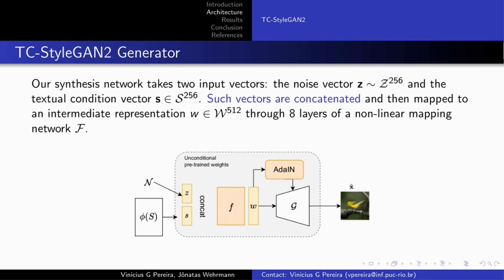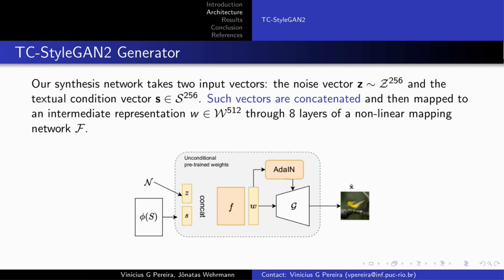Our synthesis network takes two input vectors, the noise Z and the text conditional vector S. Such vectors are concatenated and then mapped to an intermediate representation W through 8 layers of a nonlinear mapping network F. Given that we adjusted and projected the input vectors into the regular dimensionality, it is possible to load trained weights for the entire generator G and F.